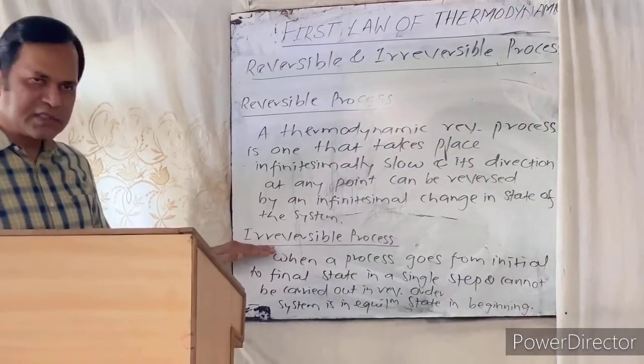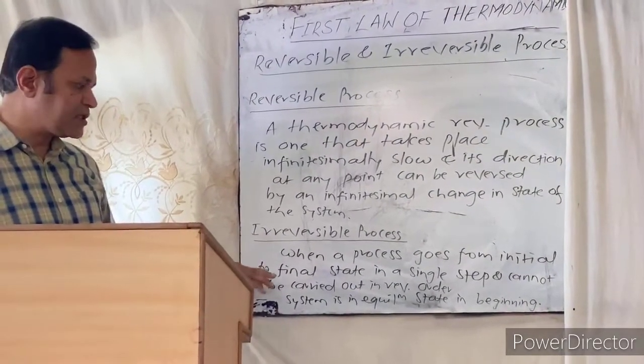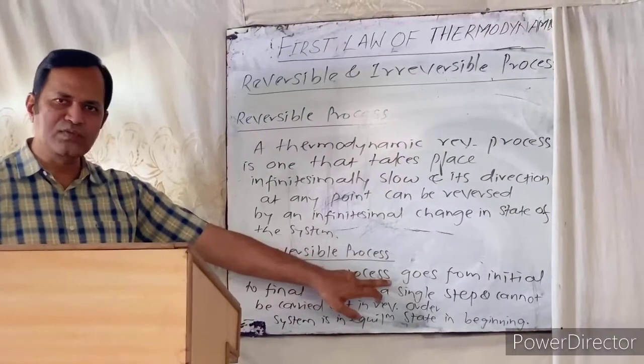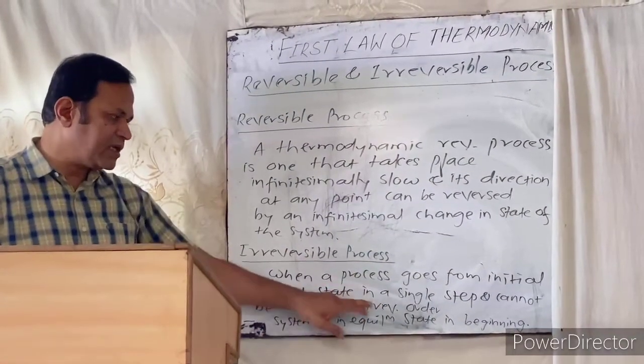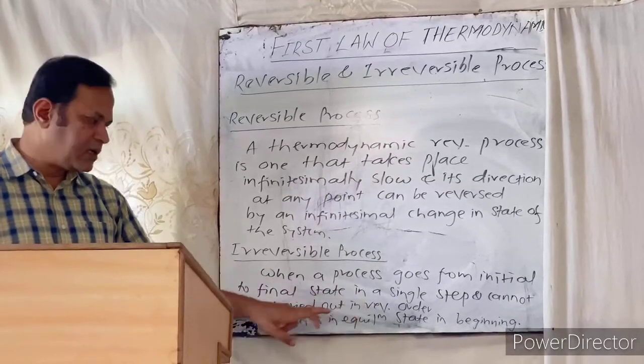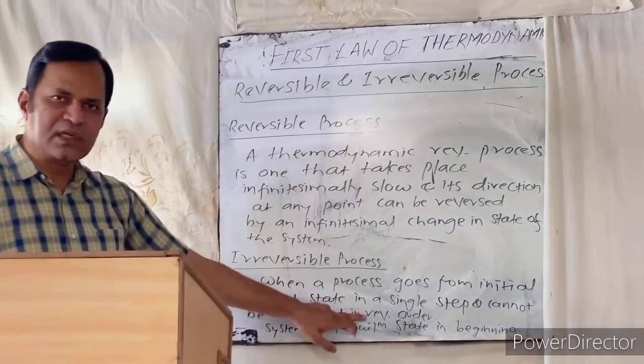Now what is an irreversible process? An irreversible process is one in which the process goes from the initial state to the final state in a single step and cannot be reversed, cannot be carried out in reverse order.